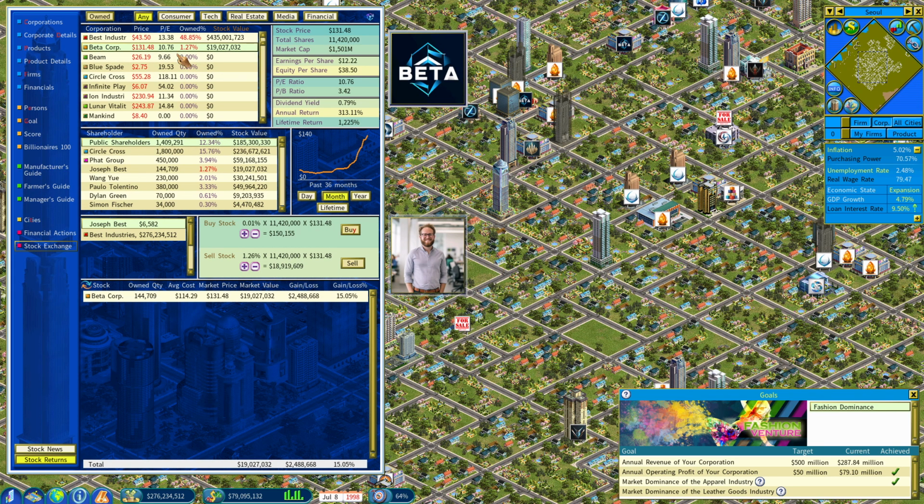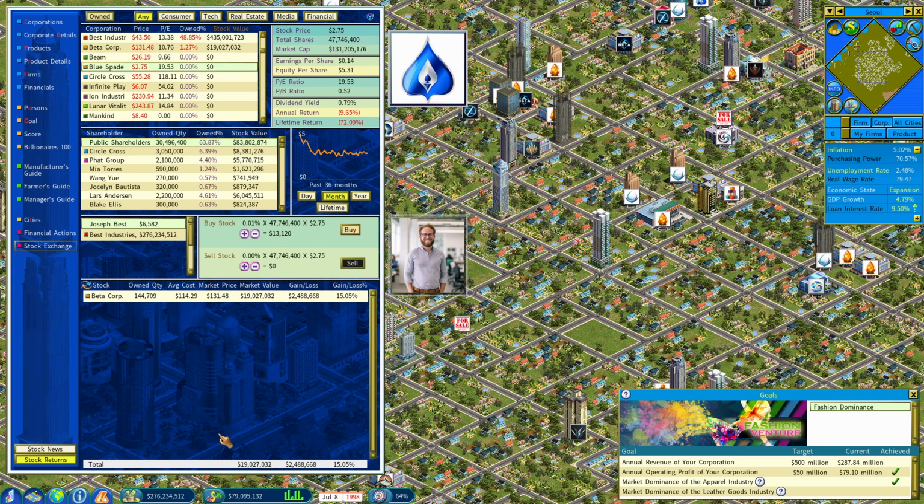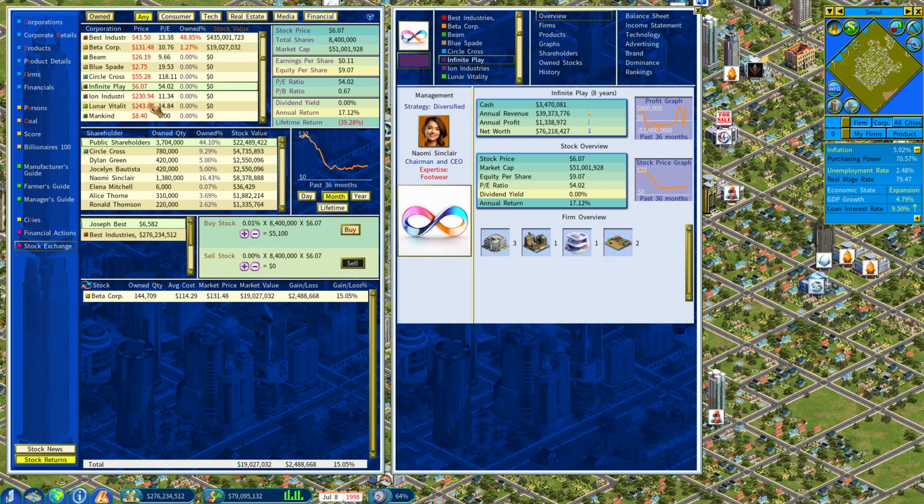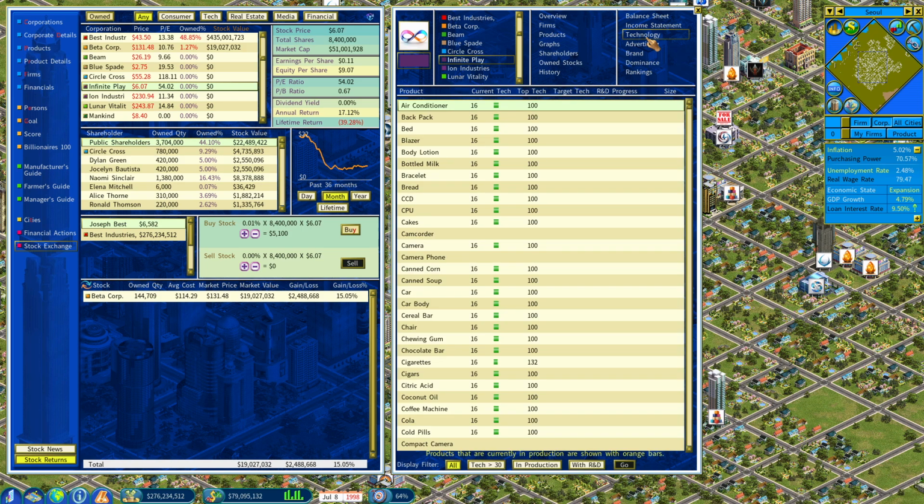But like, Blue Spade right here, we could afford in cash alone. It's not exactly going to be 131 million because as you buy those shares, the price is going up. So it's going to be an average price, higher. We could have looked at what we ended up paying for Loop. Here's another cheapo. So you can look at this and say, okay, what do these guys have that maybe I'm interested in?